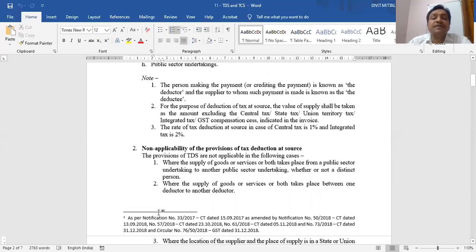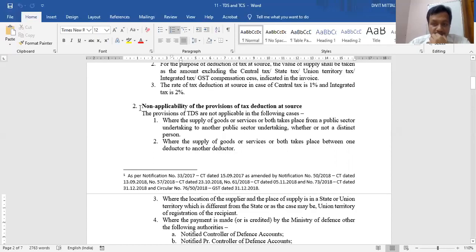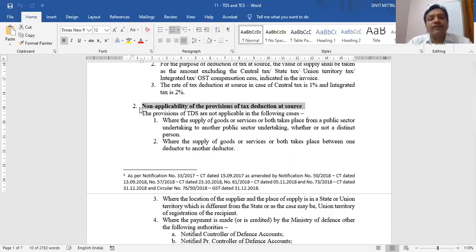Now second heading, in some cases TDS is not applicable. Now these are those cases. Non-applicability of the provisions of TDS. There are around 5 cases where TDS provisions are not applicable, even if the deductors are government agencies or public sector undertakings, because the provision is not at all applicable. The first is if supply takes place from one public sector undertaking to another public sector undertaking.